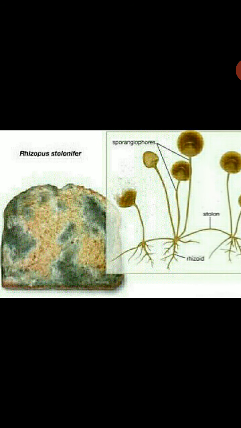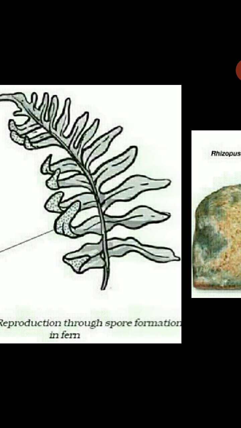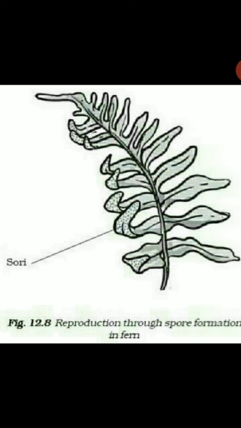Next is spore formation. We can observe these spores in the cotton-like mesh on bread molds. Under favorable conditions, they germinate and produce new plants. This consists of fine thread-like projections called hyphae and knob-like structures called sporangia. Fungi such as Rhizopus reproduce by spore formation. When the spore case bursts, the tiny spores are dispersed and form new individuals. Non-flowering plants like fern and moss also reproduce by this method.